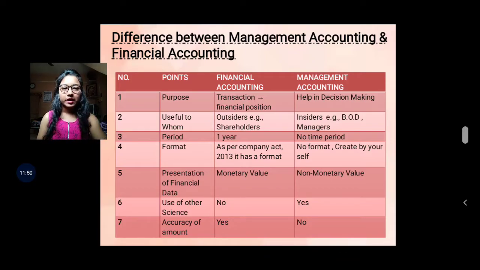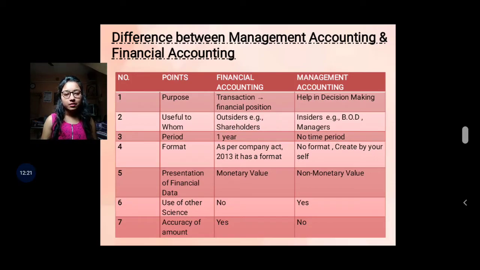Next, presentation of financial data. In financial accounting, data with monetary value is presented. You know very well, if you purchase something, then you record it in your book. It means it has a monetary value.